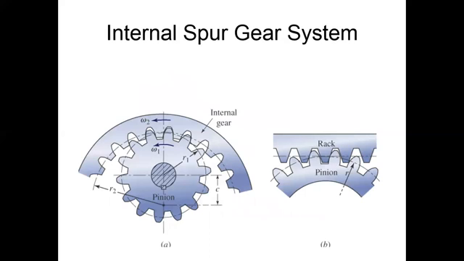Internal spur gear system. In the internal spur gear system, two kinds of systems can be used. One is an internal gear and outer gear, and the second system is a pinion and rack. A rack does not have a circular periphery, but it is rectangular, or you can say it has a linear periphery. So the motion of the rack is reciprocating, and the motion of the pinion is rotary, right?